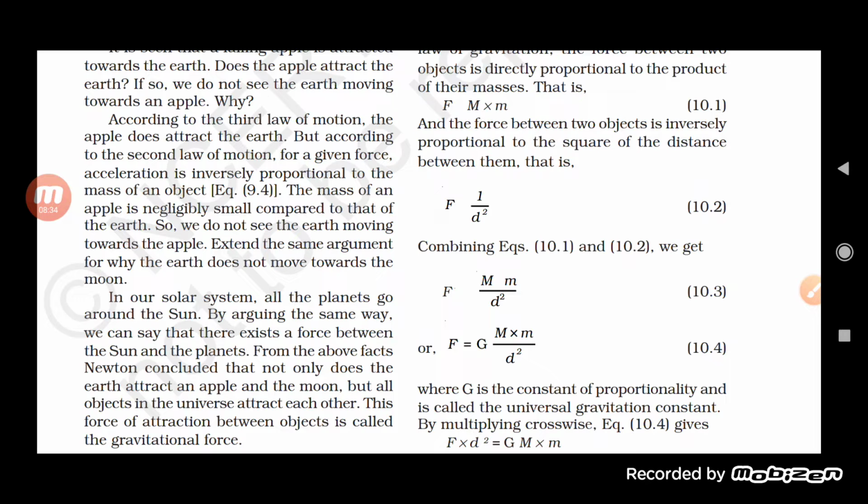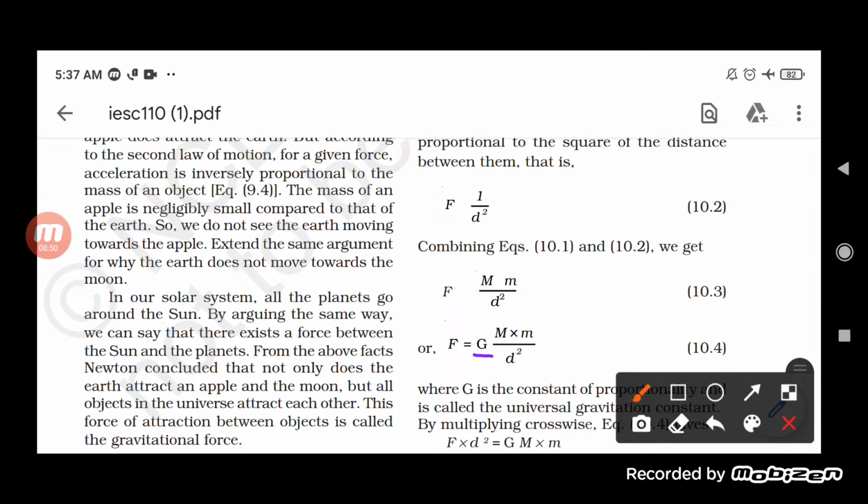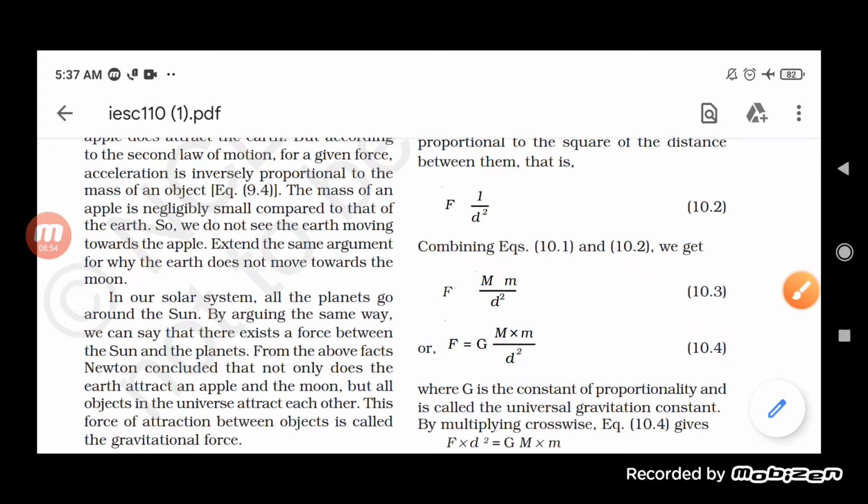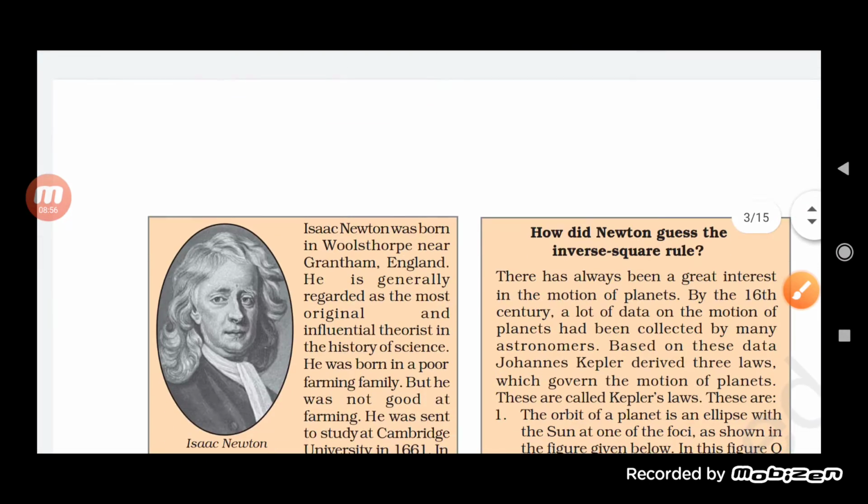Now, by removing the proportionality, we get the proportionality constant, or constant of proportionality, which we also call the universal gravitational constant, and it is represented by capital G. Okay, so this is called the universal gravitational constant.